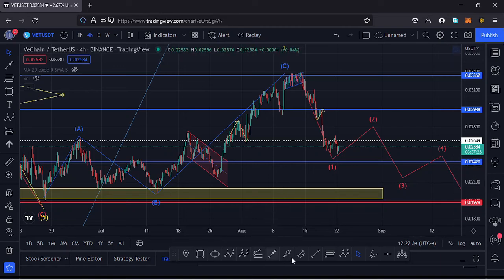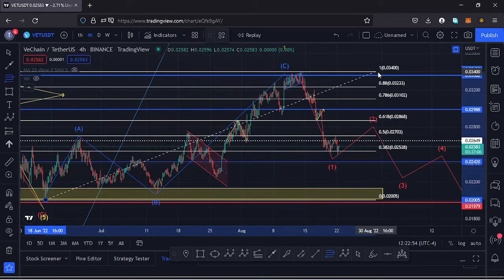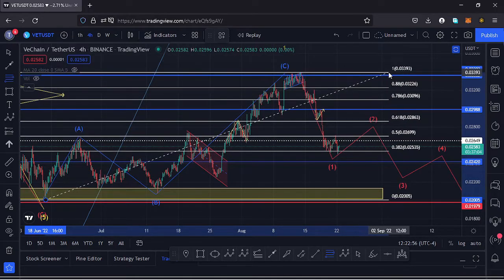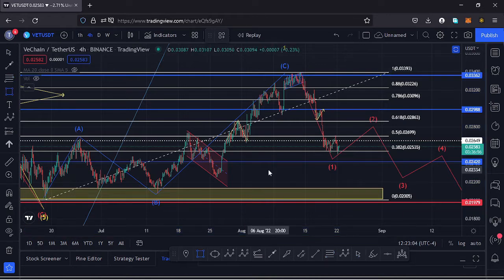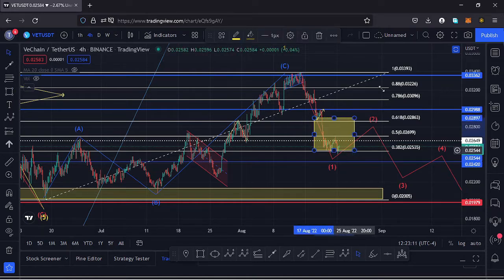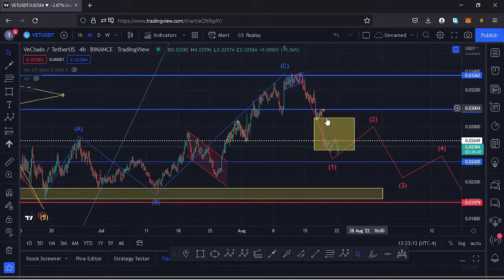We can use the Fibonacci, connecting the low for Vechain at around the $0.02 mark, then dragging the fibs to the high that we made in this ABC correction, and that gives me a target area between the fib level 0.618 and the fib level 0.382 as a maximum, which is a target area that we have maximized for that first wave to the lower side.